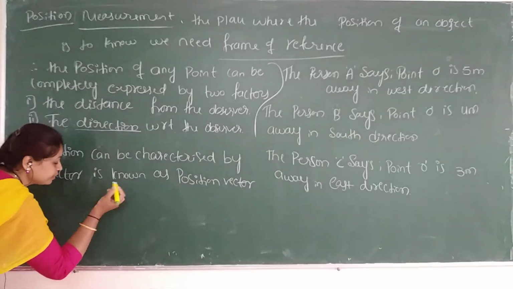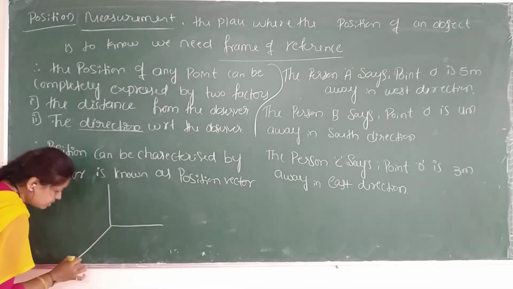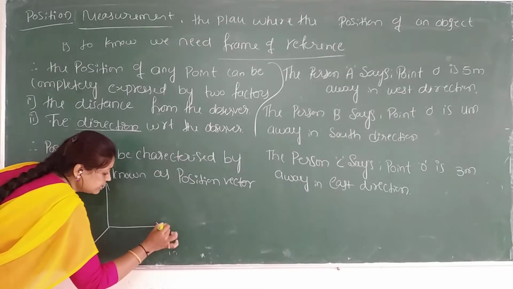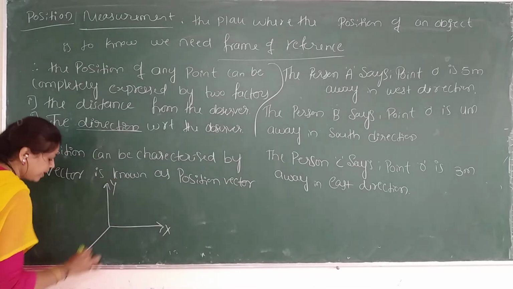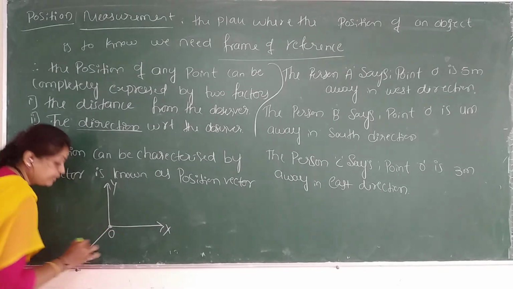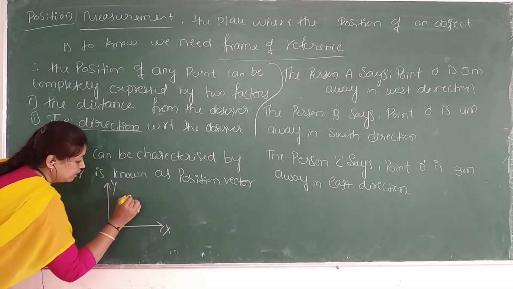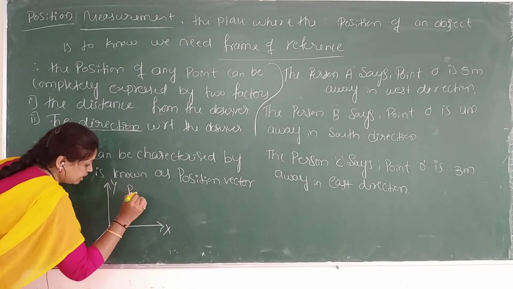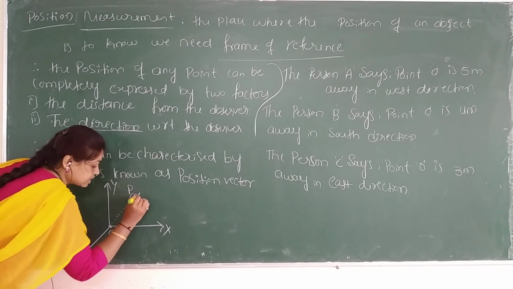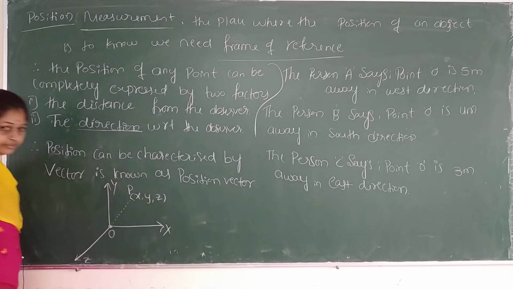Now I am going to consider 3 axes. First one is the x-axis, this is the y-axis, this is the z-axis. This is the center point O. The object is moving. Let us take it as a point P, and it has the coordinates x, y, z.